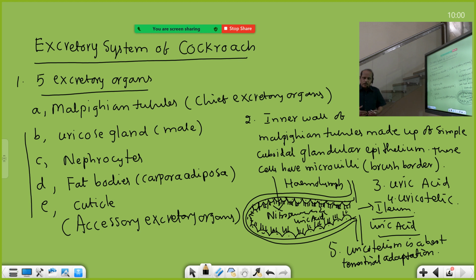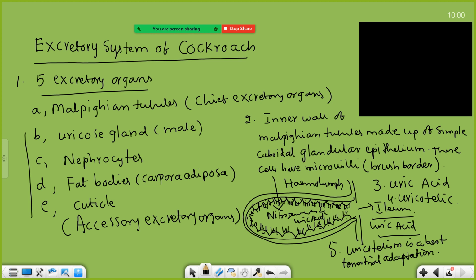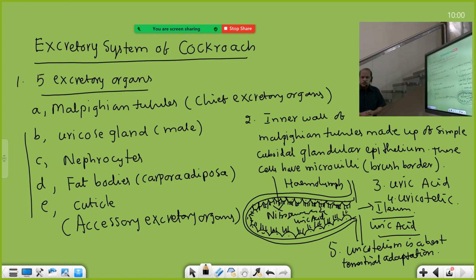So from the body, if any water molecules are sent out, then it is put in dehydration. So that's why uricotelism, uric acid requires less water or no water for its elimination. Hence it conserves the water in the body also. So the best water conservative mechanism is uricotelism.